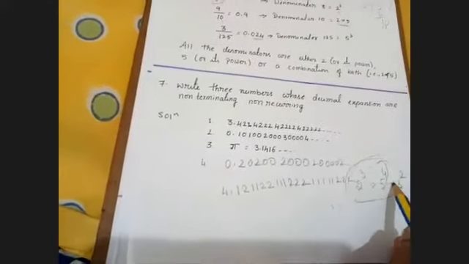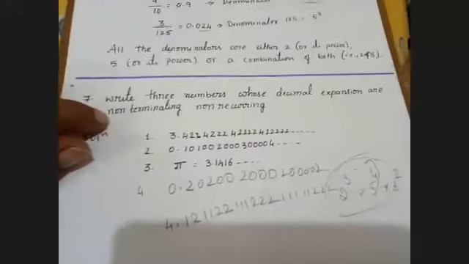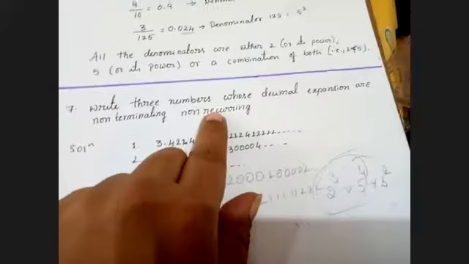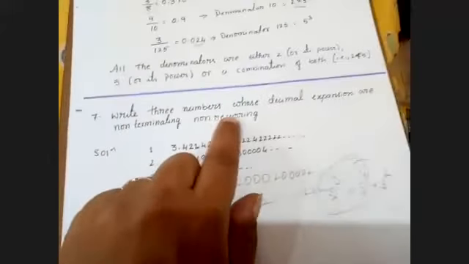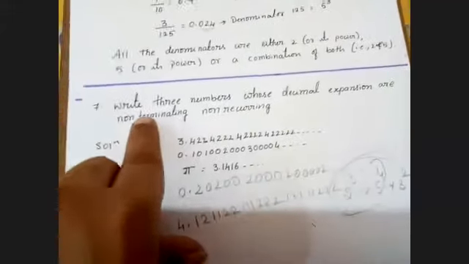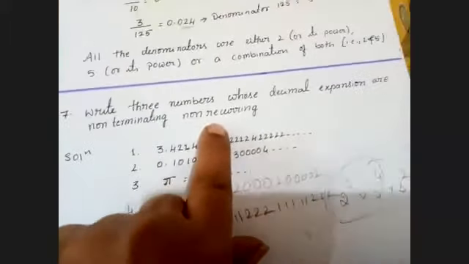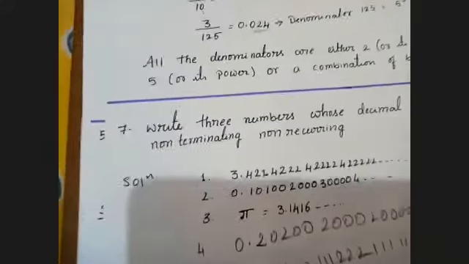If you're not mentioning etc., that says it's terminating. You can take any of your own examples of any 3. If the decimal expansion is non-terminating, non-recurring, it is called an irrational number. Already we have learned to write any 3 examples of your own. Am I clear with the 7th sum?